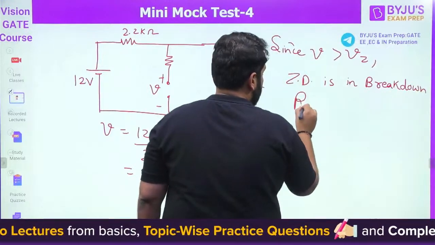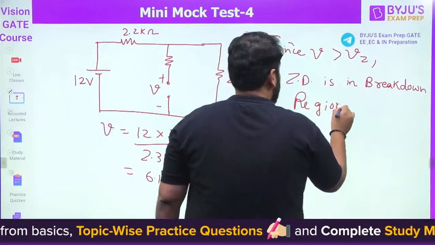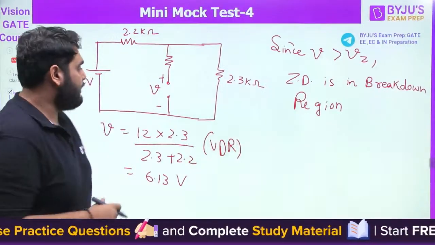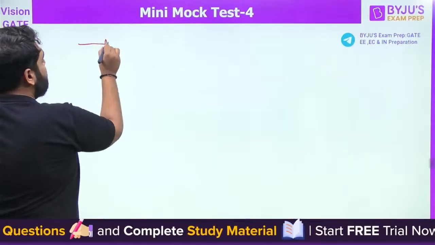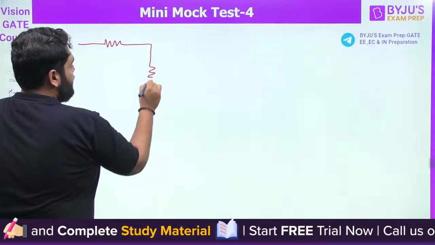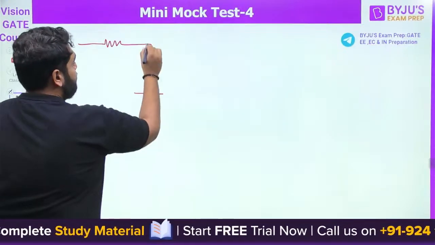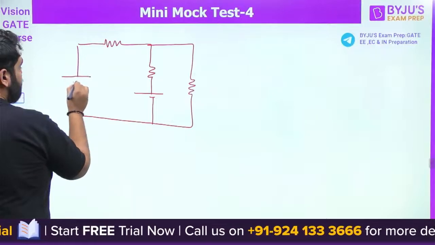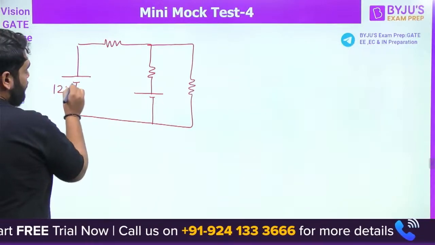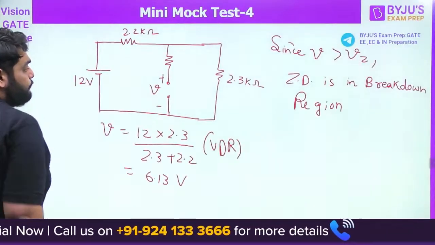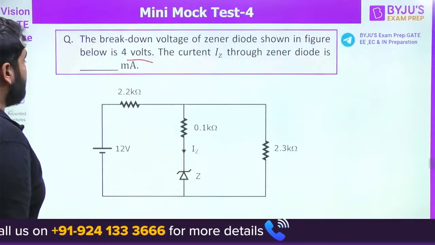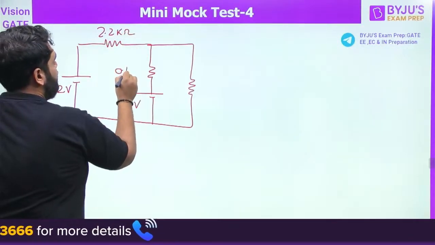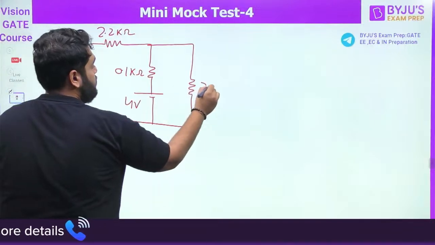Now when the Zener diode is in the breakdown region, you can replace it by a voltage source. When you replace the Zener diode by a voltage source, it will be like this. This is 12 volt. It is 4 volt. Okay. 0.1, 2.3, 2.2.